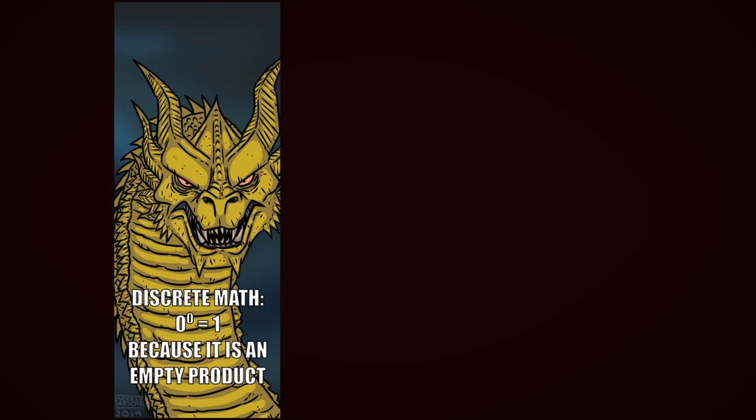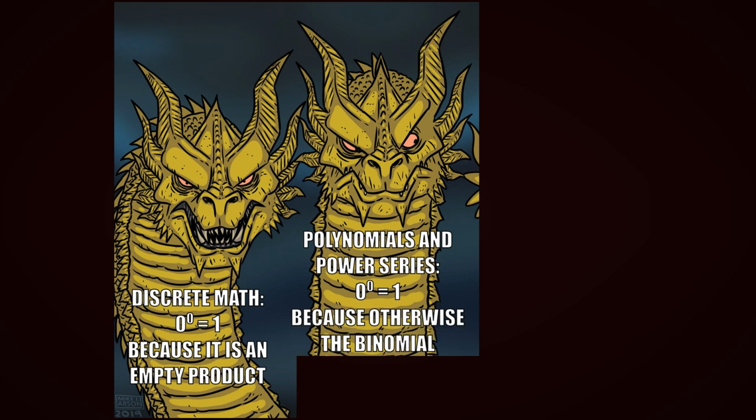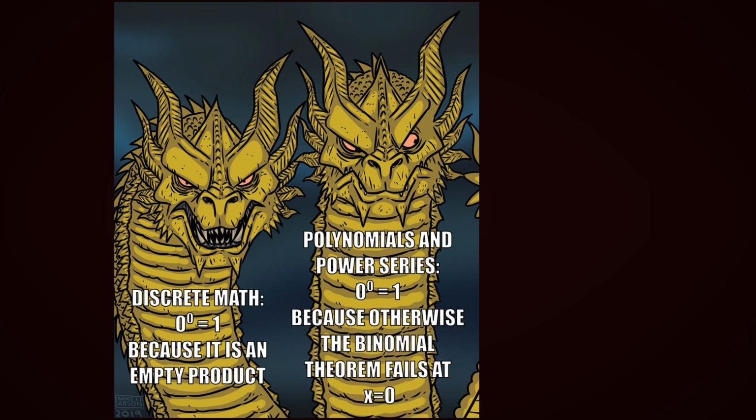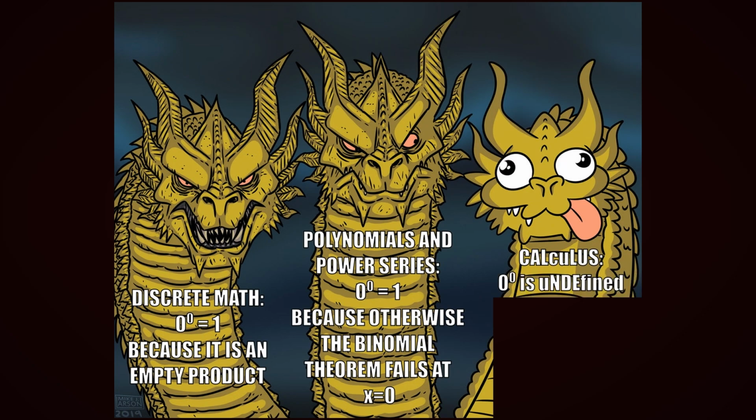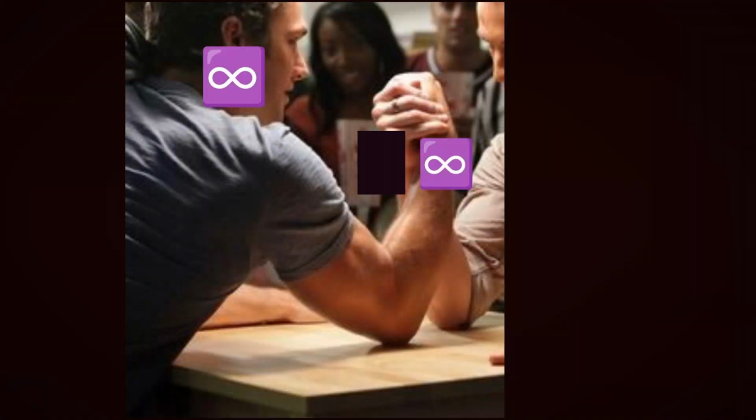Discrete math: 0 to the power of 0 equals 1, because it is an empty product. Polynomials and power series: 0 to the power of 0 equals 1, because otherwise the binomial theorem fails at x equals 0. Calculus: 0 to the power of 0 is undefined, because the limits from each side are different. Infinity. 0.